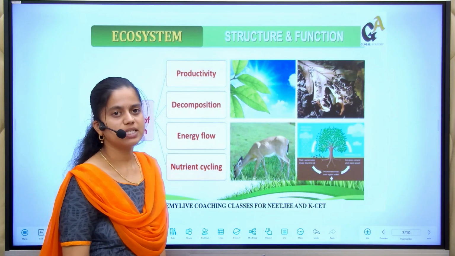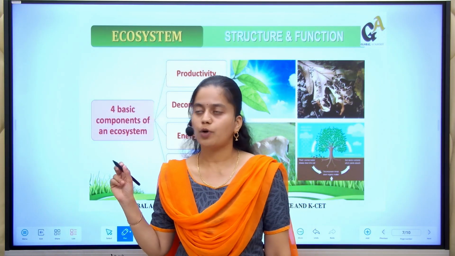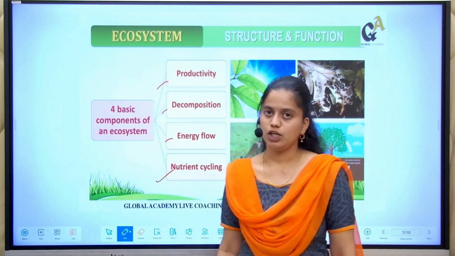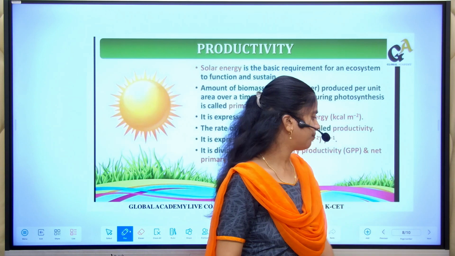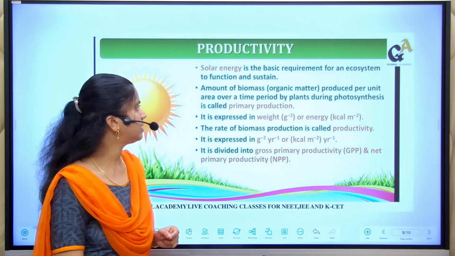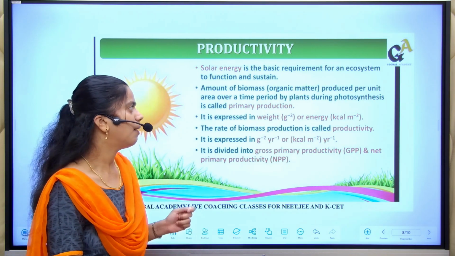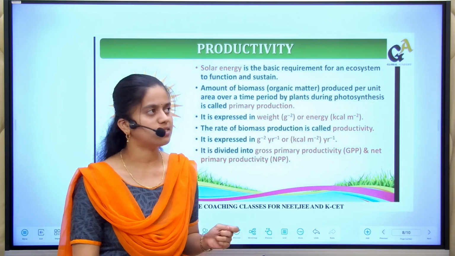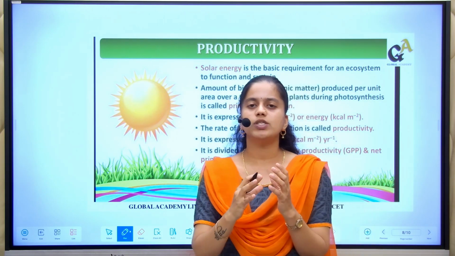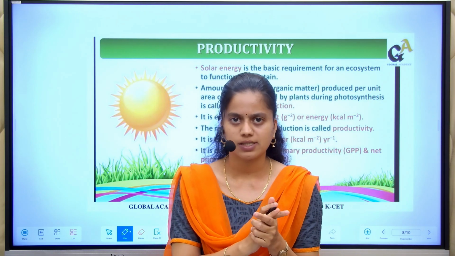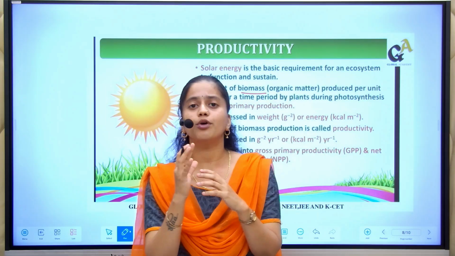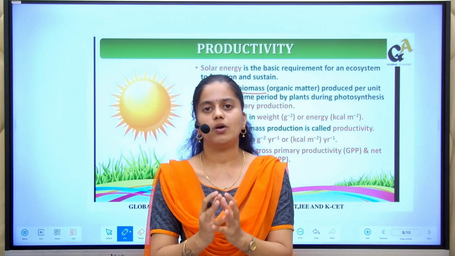Usually the ecosystem consists of four different components: productivity, decomposition, energy flow and nutrient cycle. So let us study about productivity. Productivity means the amount of biomass produced per unit area over a time period by the plants during photosynthesis. See, if I consider a group of 50 plants, naturally they will undergo the photosynthesis process, right? And they are going to produce a source of energy, or they are going to produce food. That is what is called productivity.